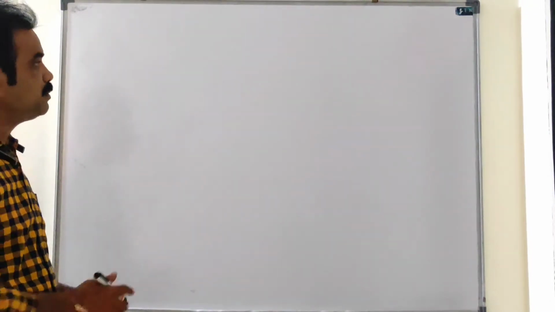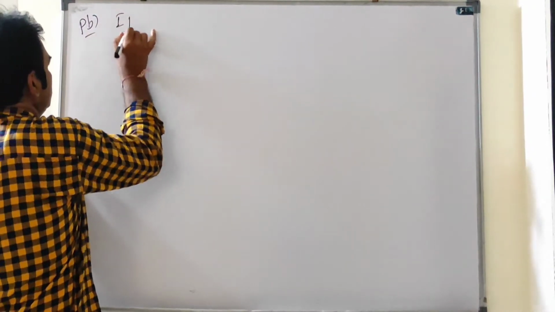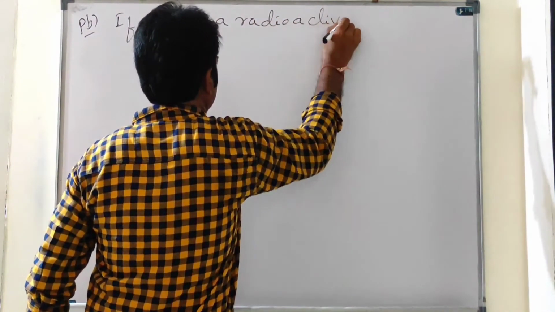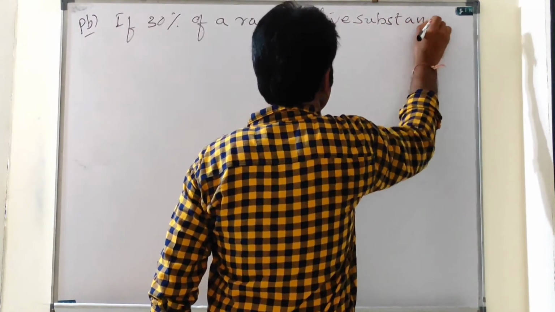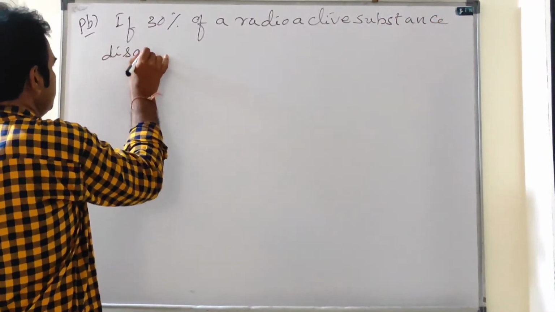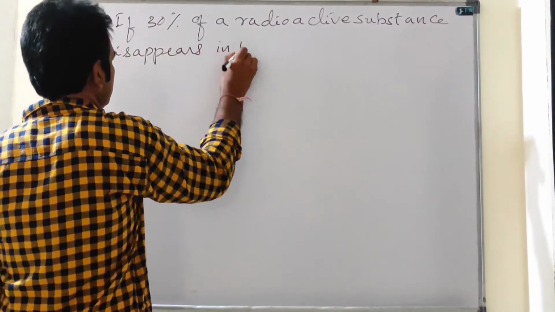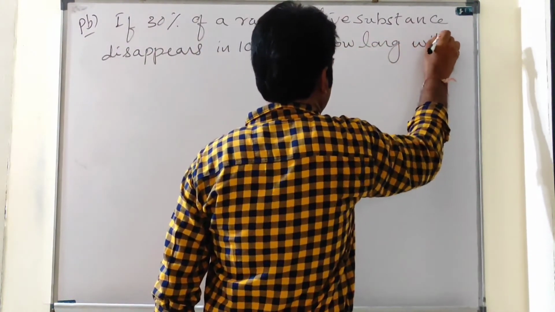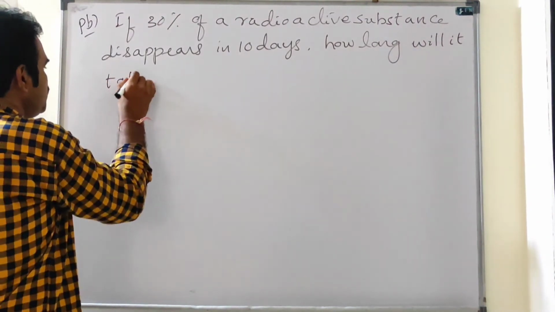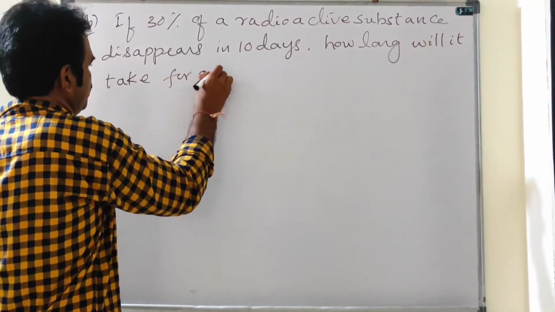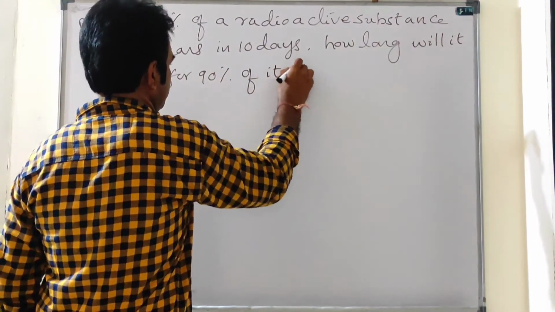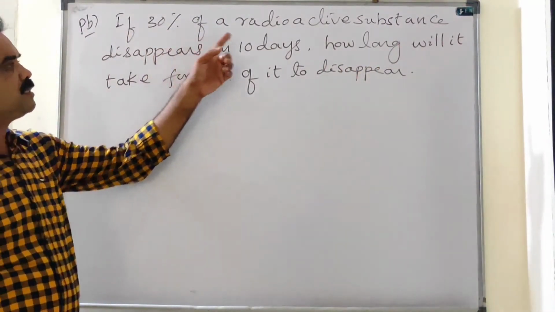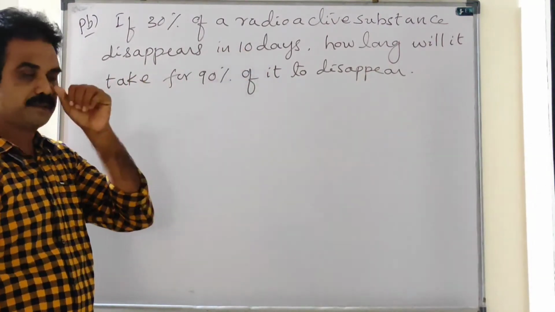Okay. Next problem. If 30% of a radioactive substance disappears in 10 days, how long will it take for 90% of it to disappear? 30% of radioactive substance disappears in 10 days.